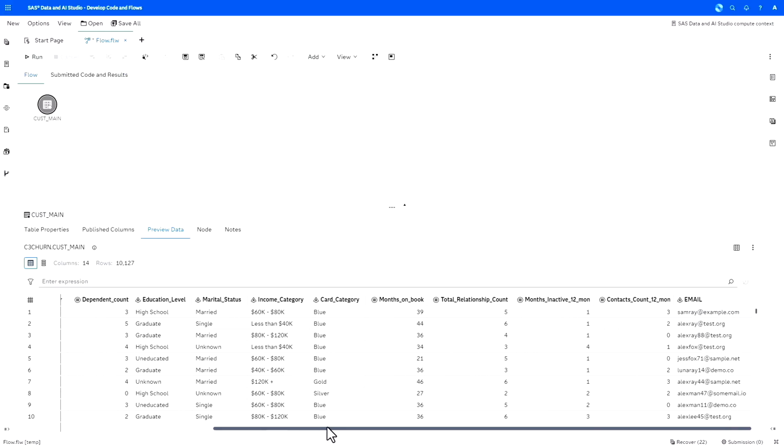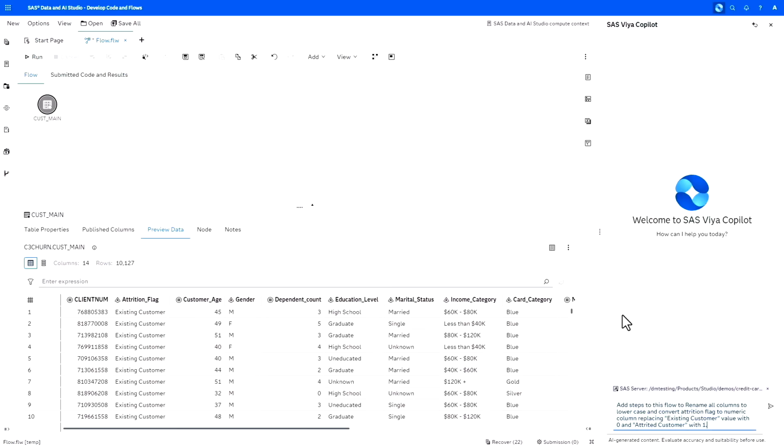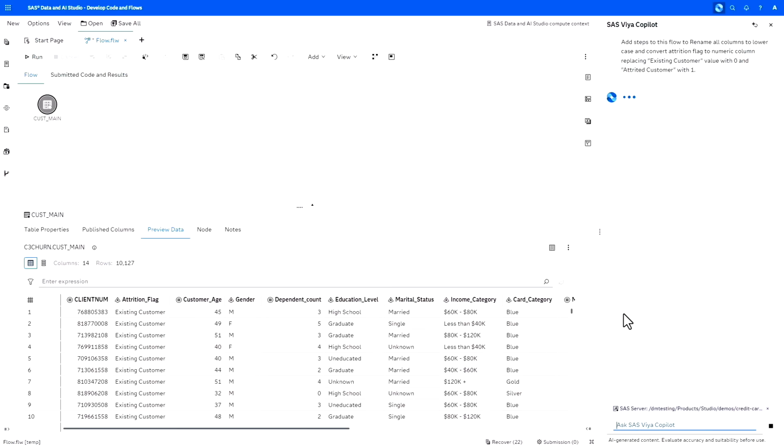So we have plenty of information here, like customer ID, their marital status, their income, emails, which would be important to take into account for personal data protection. But for now, let's take a look that all columns in this table are in different cases. So we have uppercase, we have camel case with underscore, we have lowercase somewhere. Now, let me ask Copilot to rename all these columns in lowercase.